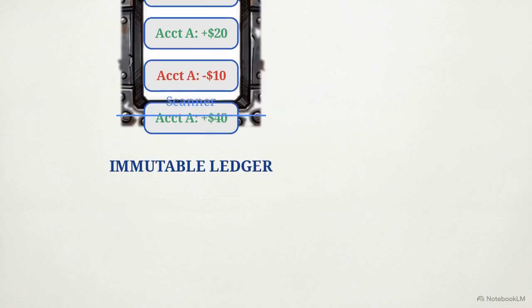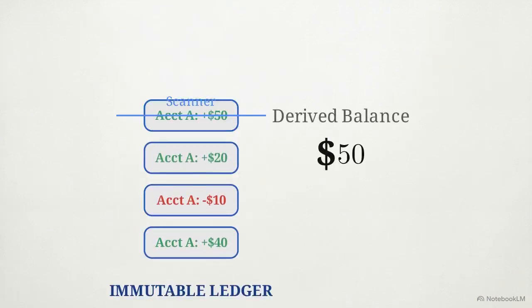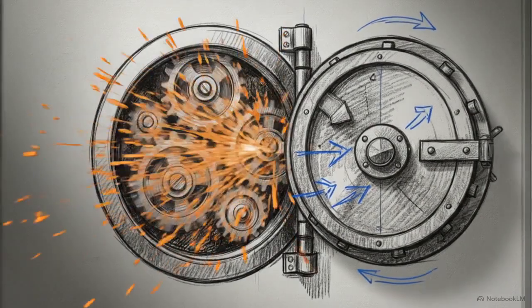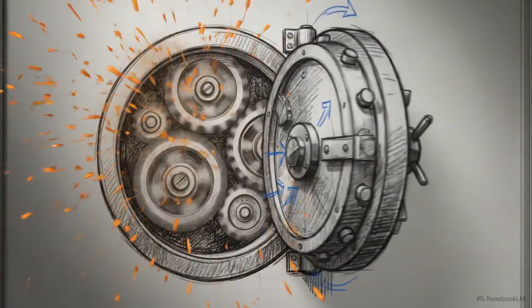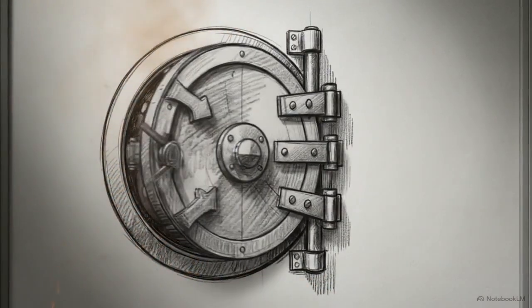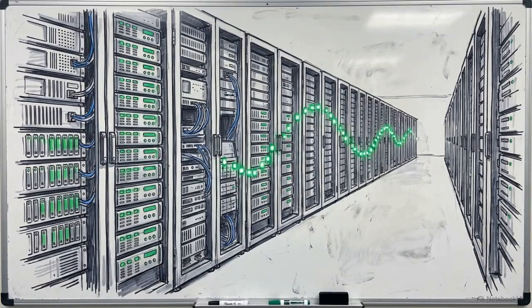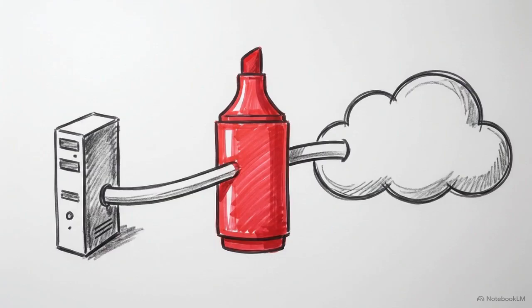You prove system correctness by replaying the event log from zero, proving that the exact same balance is recalculated every single time. In a valid digital wallet, state is a deterministic calculation derived from an immutable append-only ledger. This makes the account history verifiable by design. We now have an immutable event log, but we still have to process it at 1 million transactions per second without creating a massive network bottleneck.